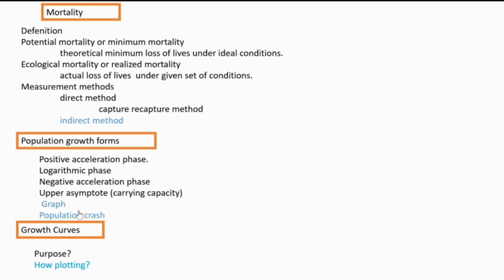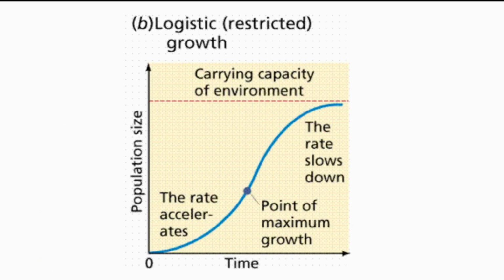We are going to see the normal graph. This is the graph for population growth, the population growth curve. The positive acceleration phase, logarithmic phase, and the carrying capacity. This graph also, very importantly, you need to draw along with that answer.